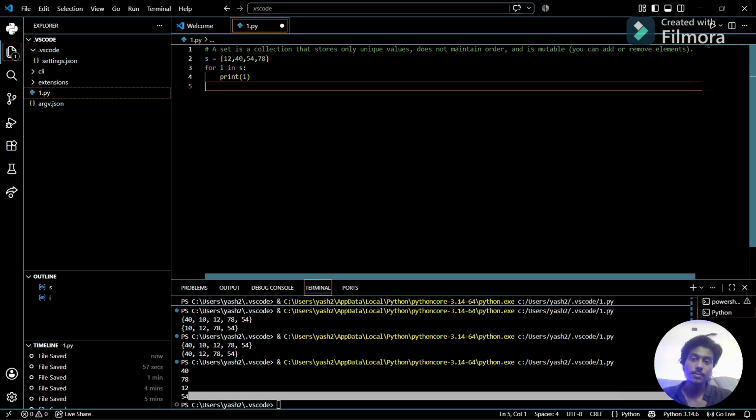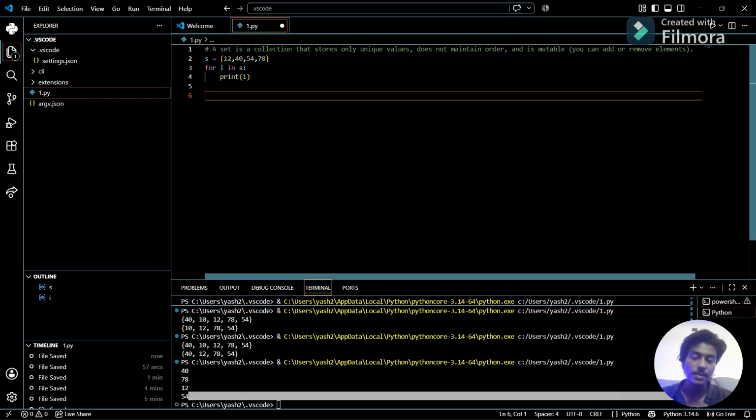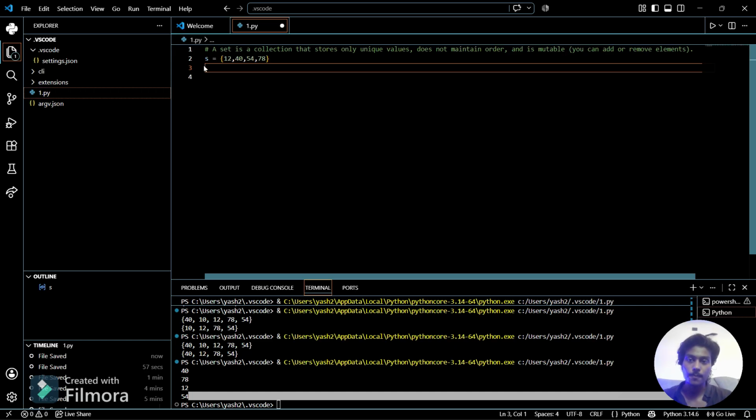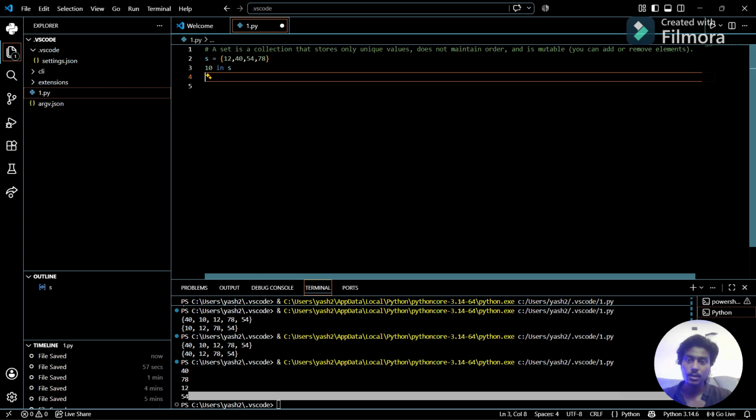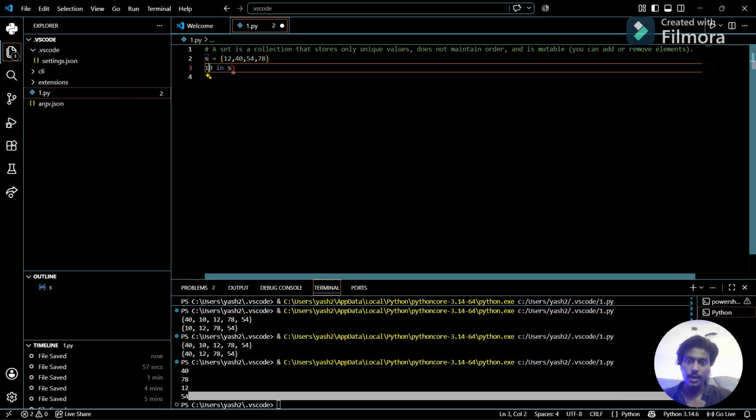Now, what are membership operators? We can check whether something is present in the set or not, and it will return true or false. If I want to check 10 in s, 10 is not present in it, so I can print it.